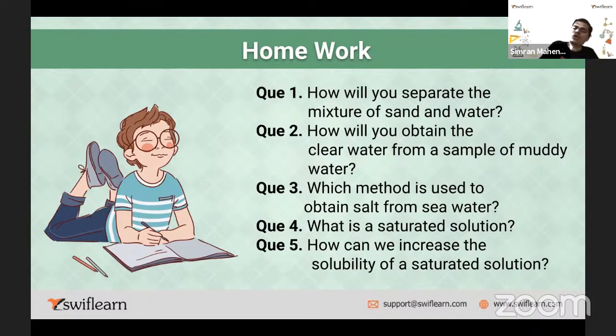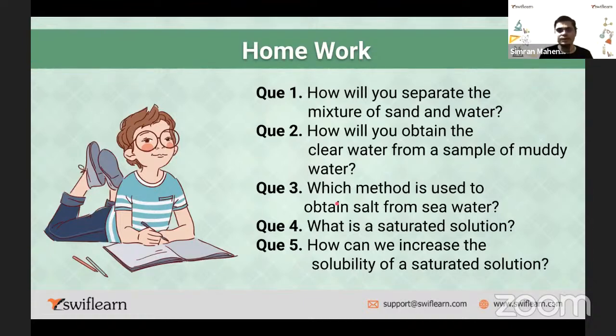Which method is used to obtain salt from seawater? That also we discussed. These are all practical examples. What is a saturated solution? That definition we also discussed. And how can we increase the solubility of a saturated solution? These are the questions as homework. Take them home and please solve them. Before we go to the next session, I want the answers to these. Okay, fine, thank you.